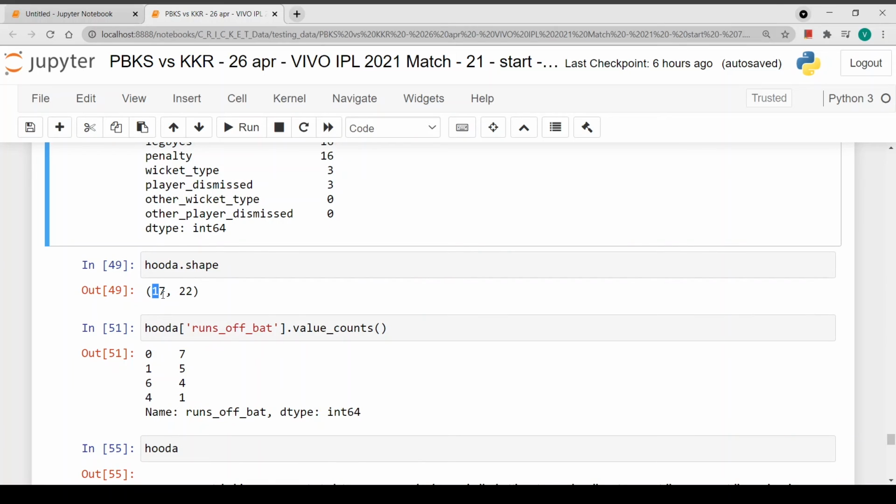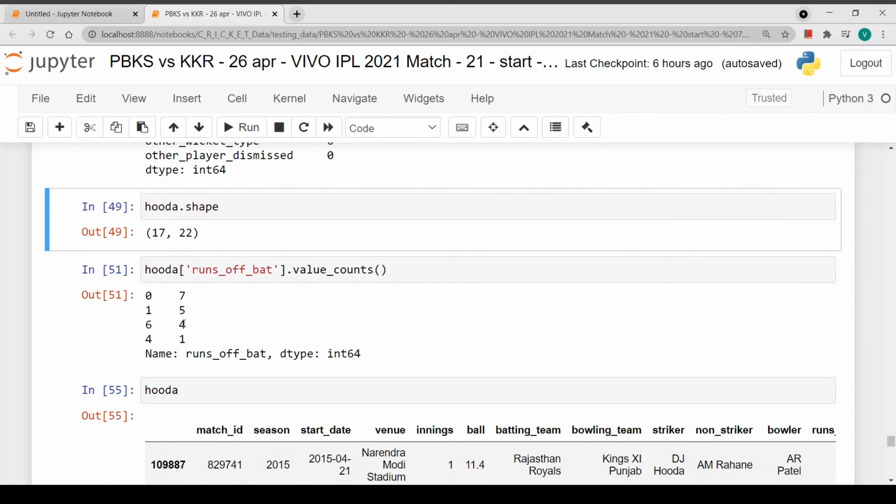Here it shows 17, but one of the balls was a wide, and it also got counted in the data set. Actually, there's a mistake in this data set. So let's see what he did in those 16 balls. He hit 4 sixes, a 4, 5 singles, and 6 dot balls. So those are very commendable stats. Let's see what he'll do today.